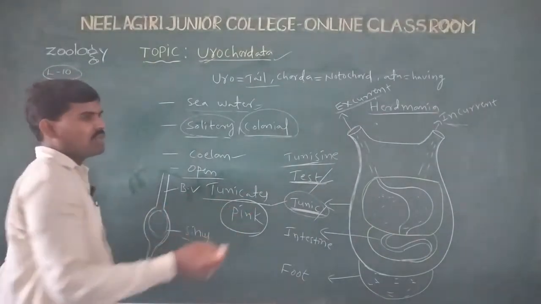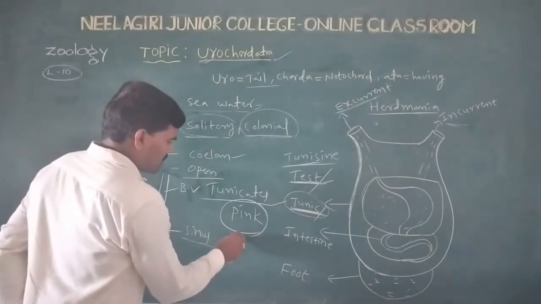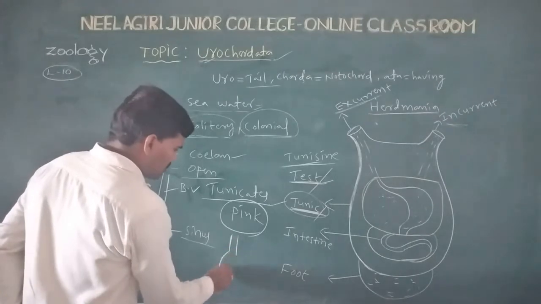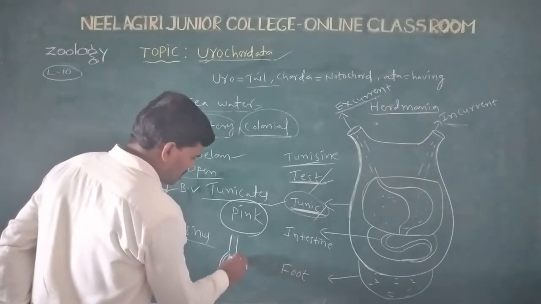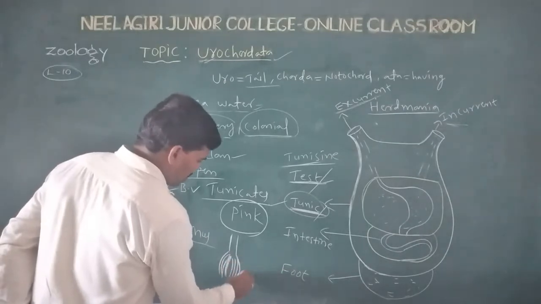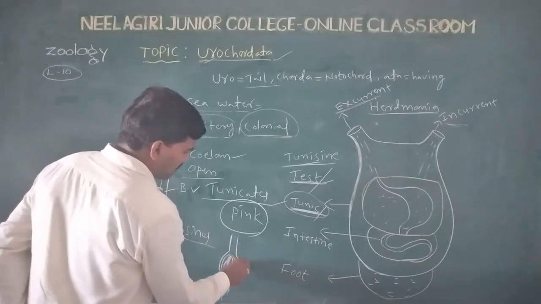And some of them are closed type. Closed type means blood flows through blood vessels with blood capillaries.